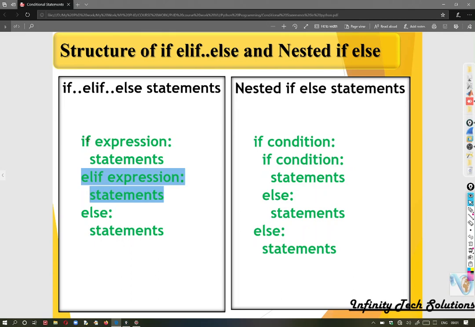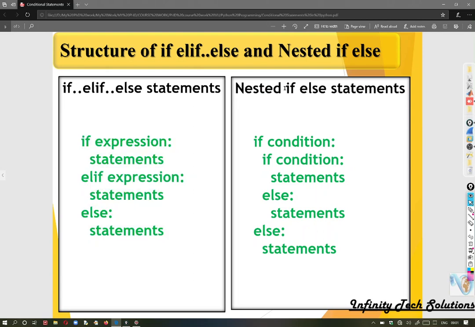It becomes if, elif, elif, and finally it ends with the else statement: else, colon, and a group of statements. This is how this if, elif, else ladder works.